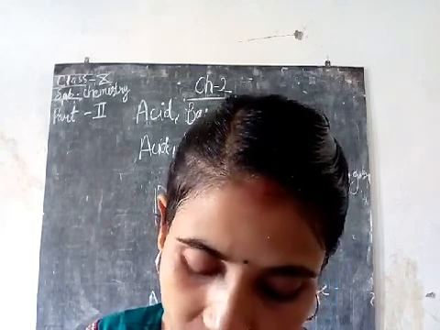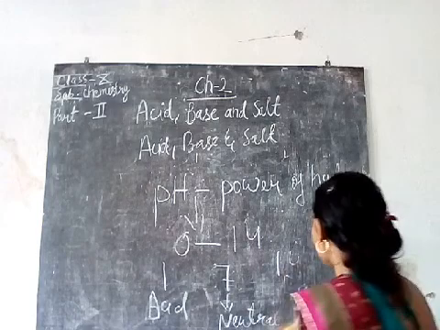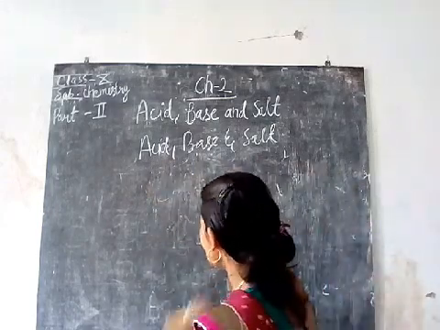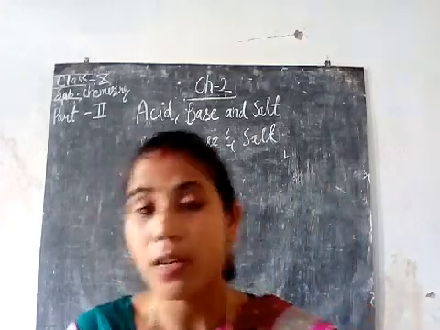Salts are formed when acid reacts with bases. We will be seeing some of the common preparations of salt, and we will study the uses and properties of the salts.